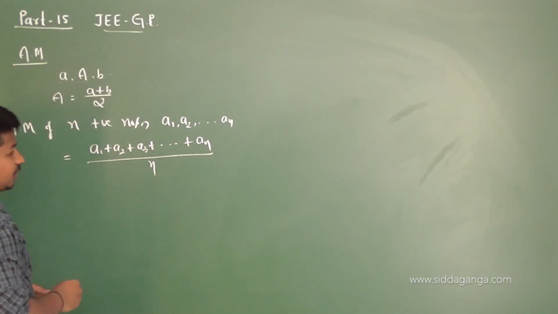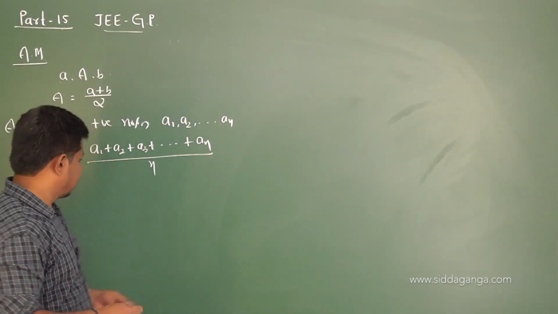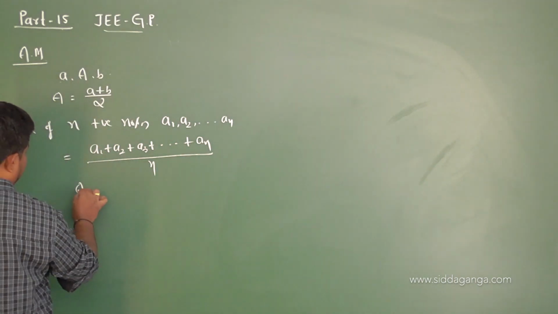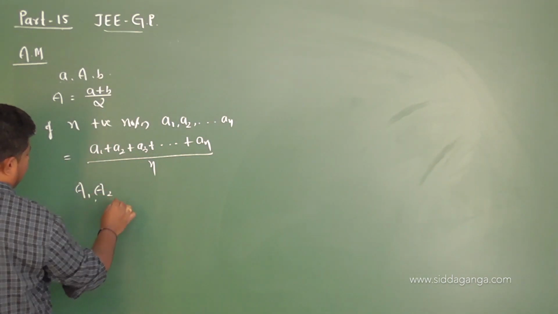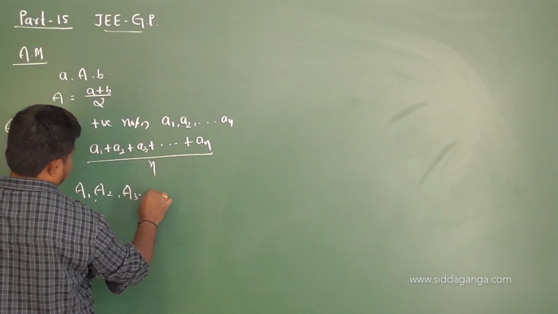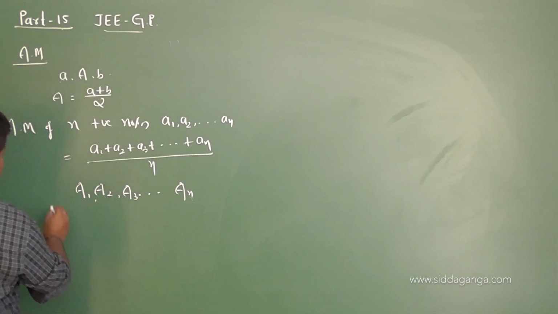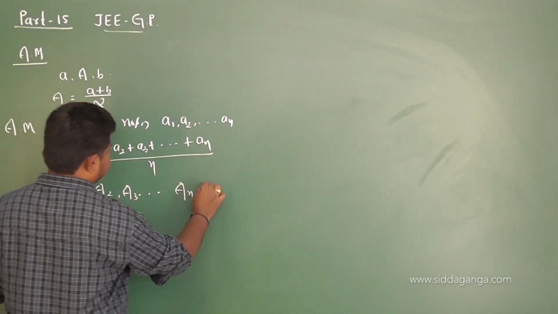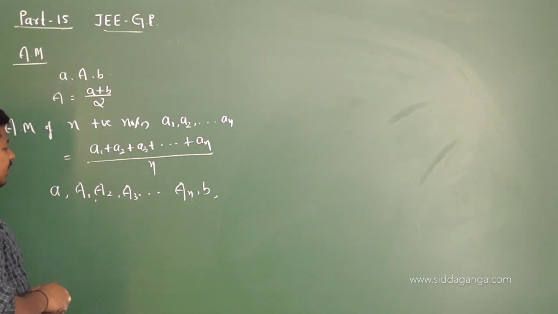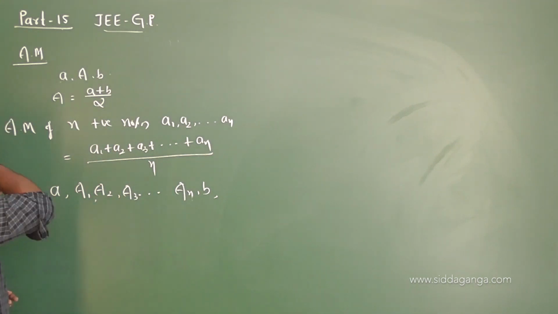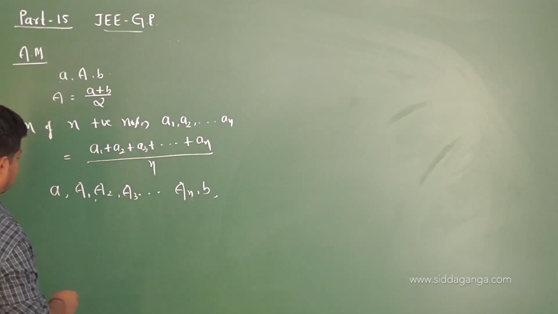And suppose we have inserted n arithmetic means between the numbers A and B. Assume A1, A2, A3 and An are the arithmetic means inserted between the numbers A and B. Then there is a relation for the common difference, and the common difference can be found like this.